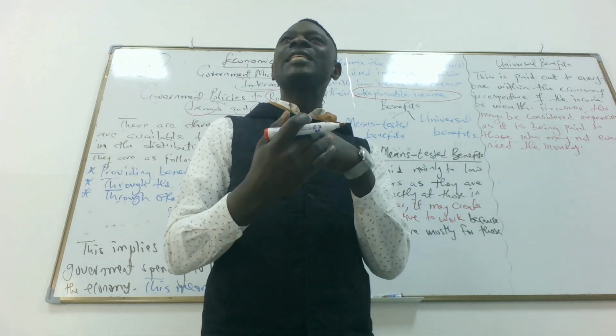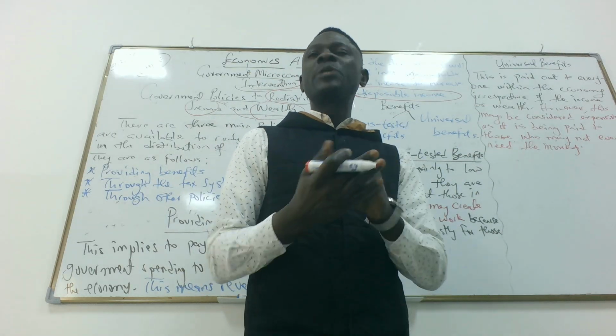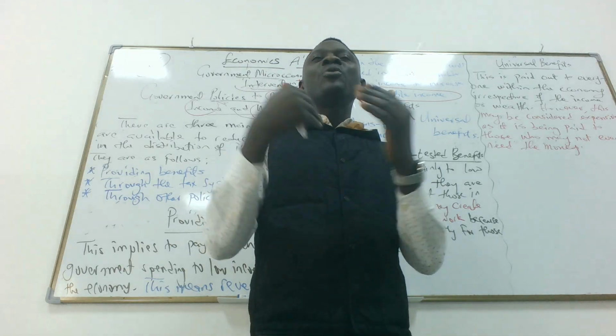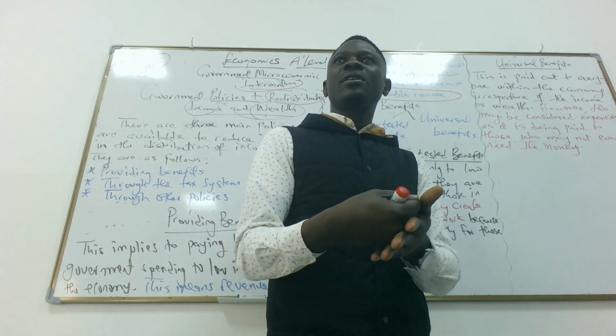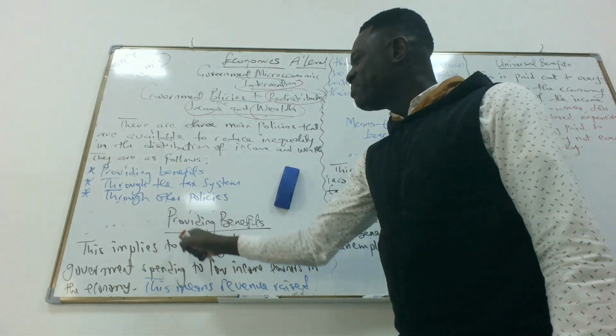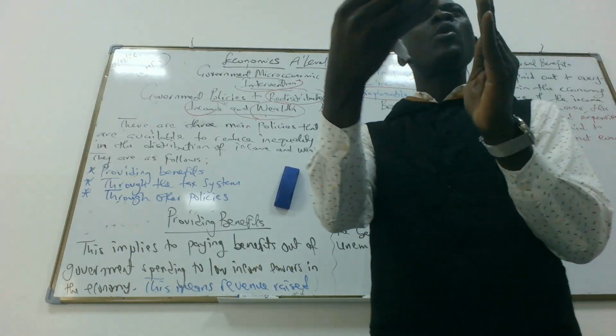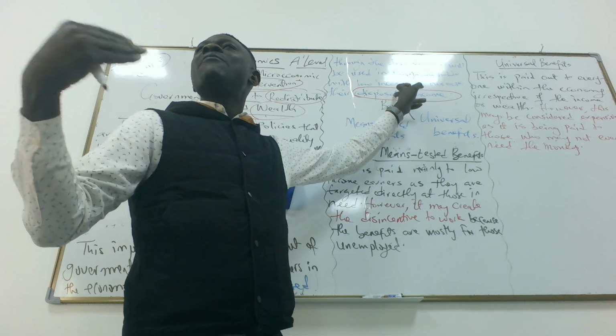Disposable income is that income you can either spend or save. You can't spend what you don't have, right? So that's why government wants to ensure that you have. As soon as you have, then you can spend. So the purpose of providing benefit or paying individuals with low income is to increase their disposable income, the amount of money available for them to spend.